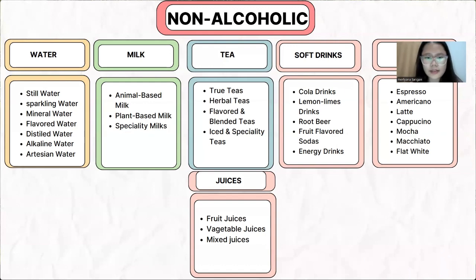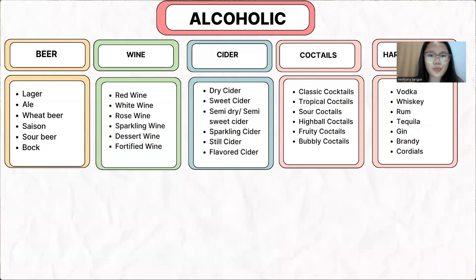And then we move to alcoholic beverages. The first one, we have beer. And beer starts from lager. Lager is a light, crisp beer, usually golden, easy to drink.